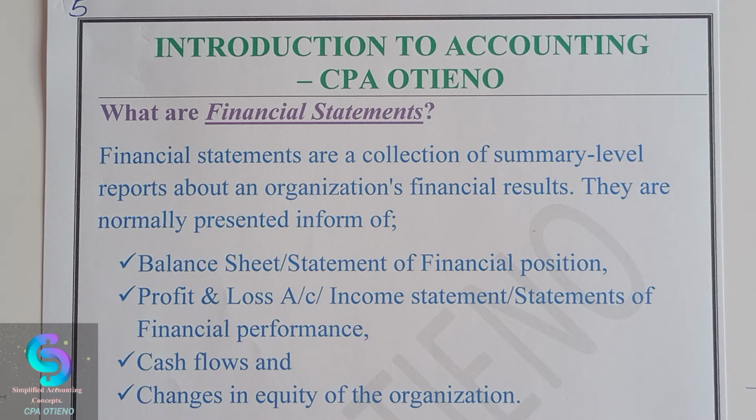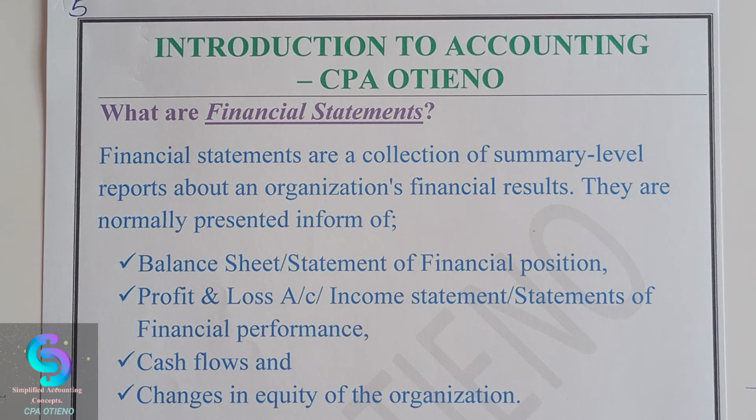The next question that we are going to handle is about financial statements. What are financial statements? If someone asks you, you say financial statements are a collection of summary-level reports about an organization's financial results. They are normally presented in the form of the balance sheet, profit and loss account, cash flows, and changes in equity of the organization.